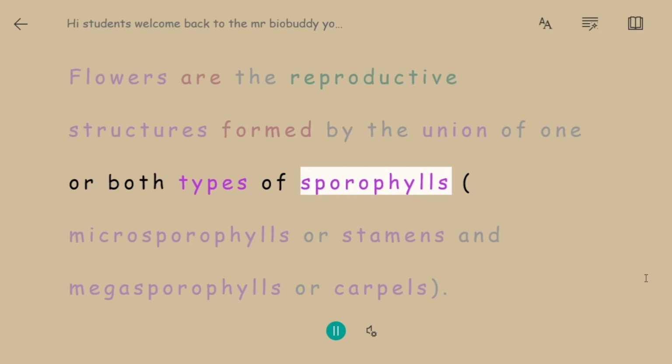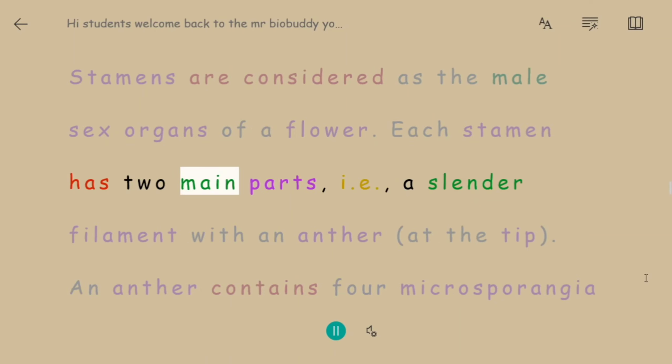Microsporophylls or male sex organs. Stamens are considered as the male sex organs of a flower. Each stamen has two main parts, i.e., a slender filament with an anther at the tip. An anther contains 4 microsporangia where microspore mother cells become differentiated to form 4 microspores, each developing into a pollen grain.